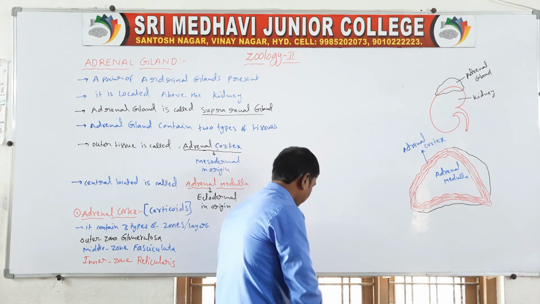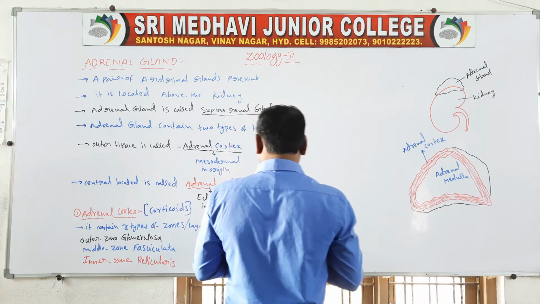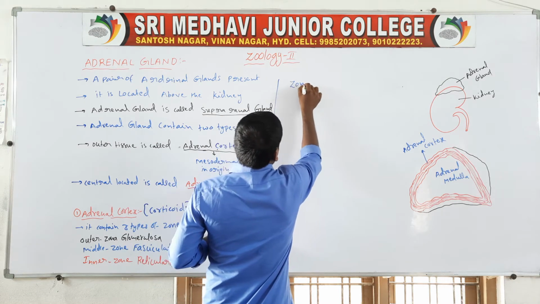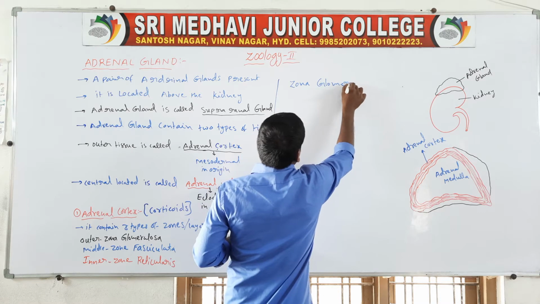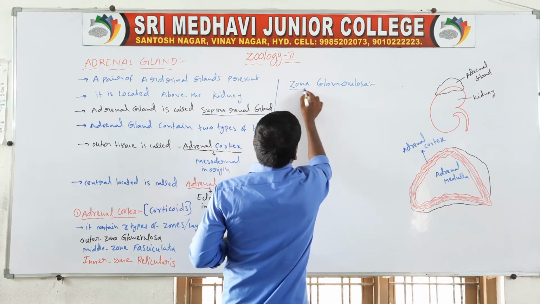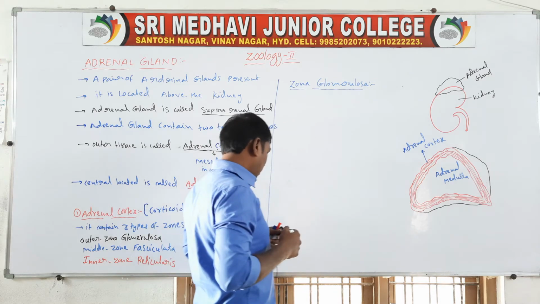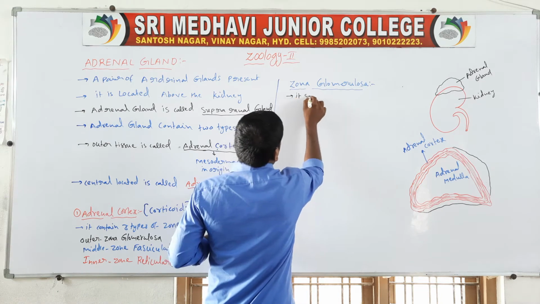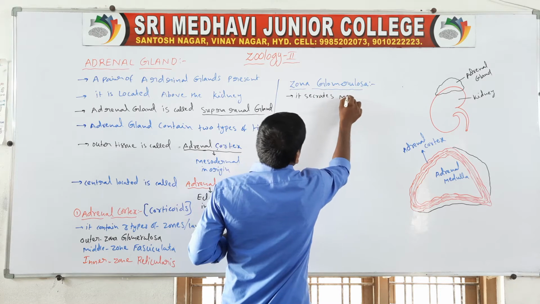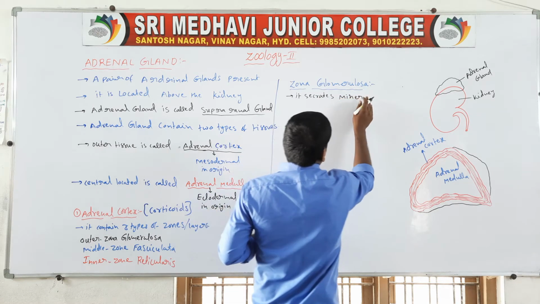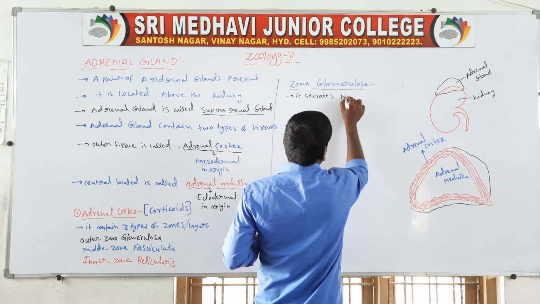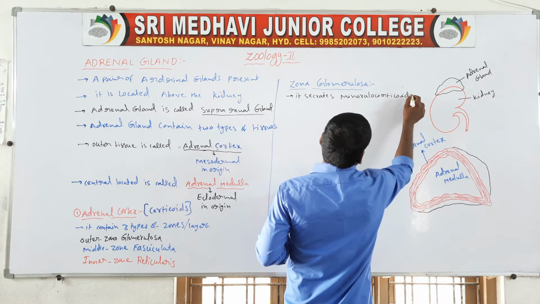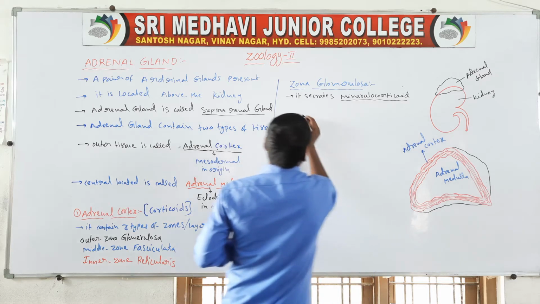Next one, zona glomerulosa. The zona glomerulosa secretes mineralocorticoid hormones.